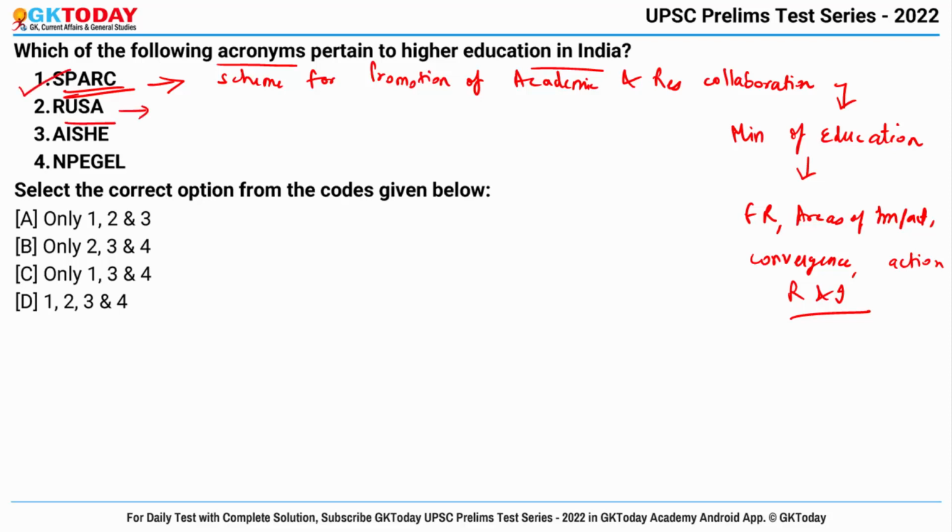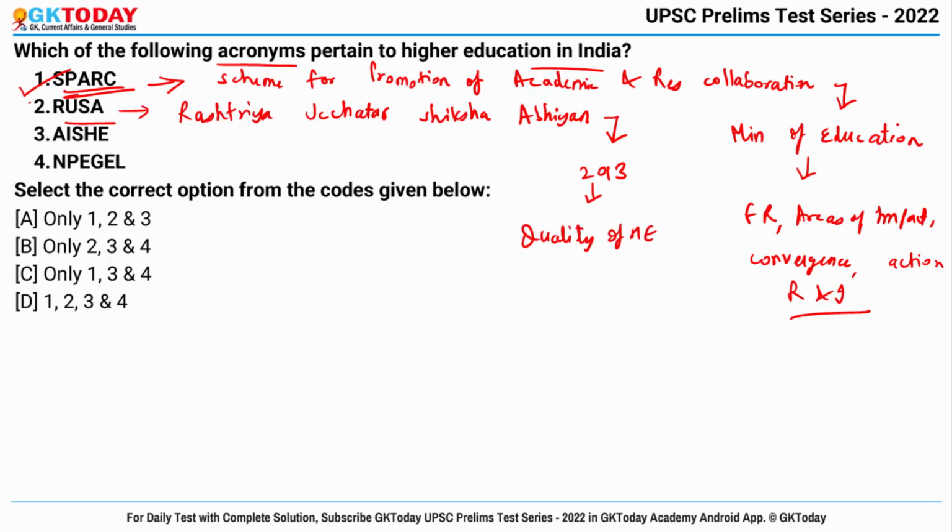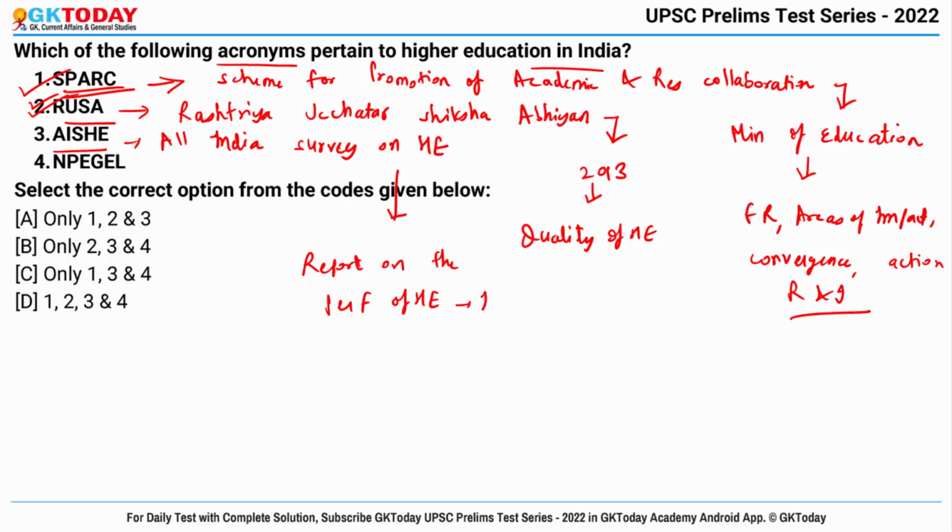Second is RUSA. It stands for Rashtriya Uchchatar Shiksha Abhiyan, and this was launched in the year 2013 to fund higher education institutions to improve the quality of higher education in India. So yes, this is also right. Third is AISHE. It stands for All India Survey on Higher Education. So it is a kind of report on the performance of higher education in India, and it is released by Department of Higher Education under the Ministry of Education. So yes, this is also right.